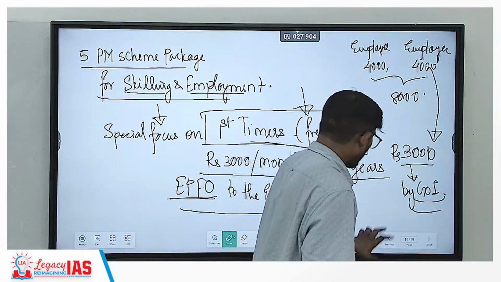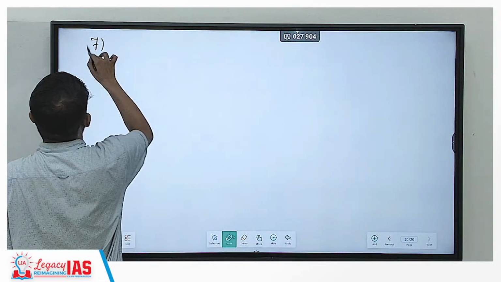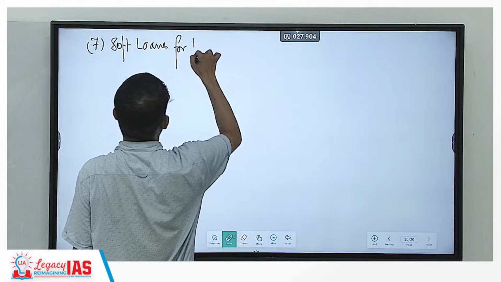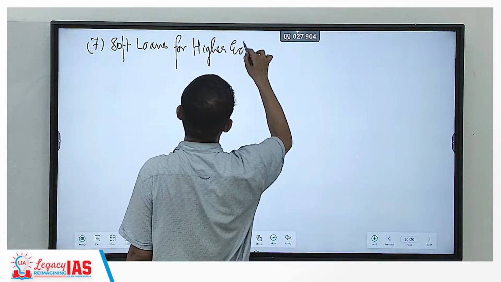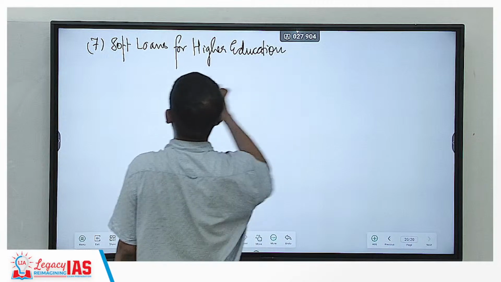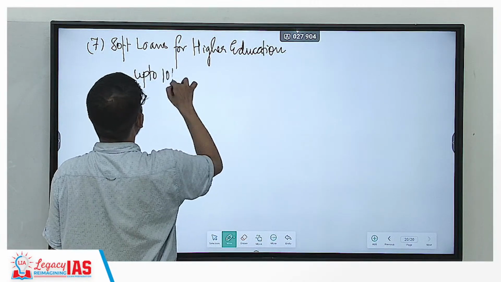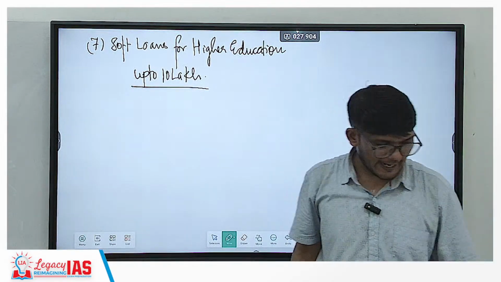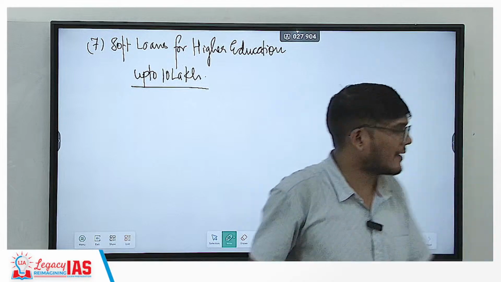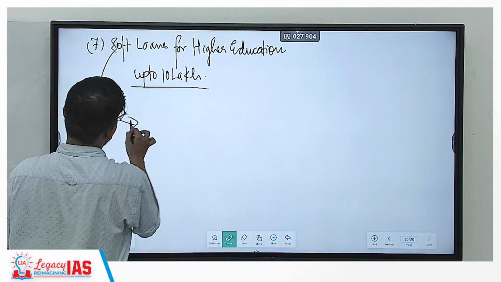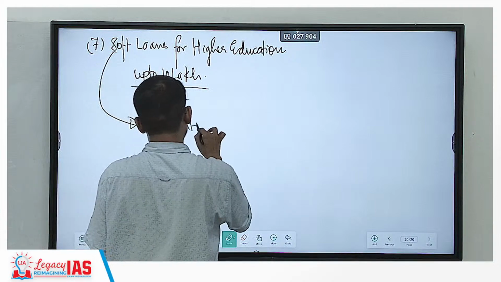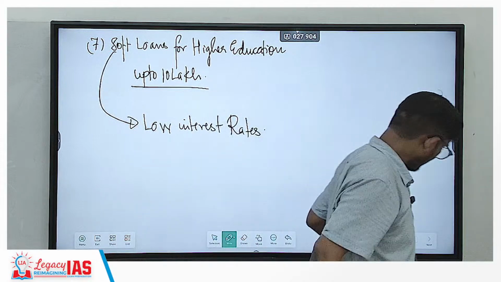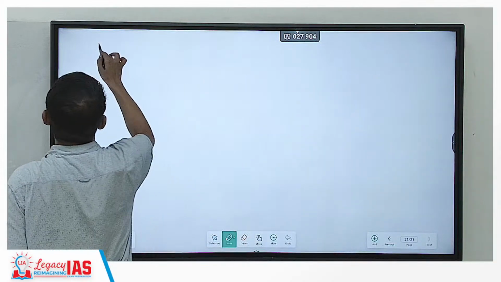Then the government has also come up with a scheme of soft loans for higher education. So these loans would be up to 10 lakh for higher education. Now what do you mean by soft loans? Soft loan means low interest rates. Okay. Plus, what else has come?